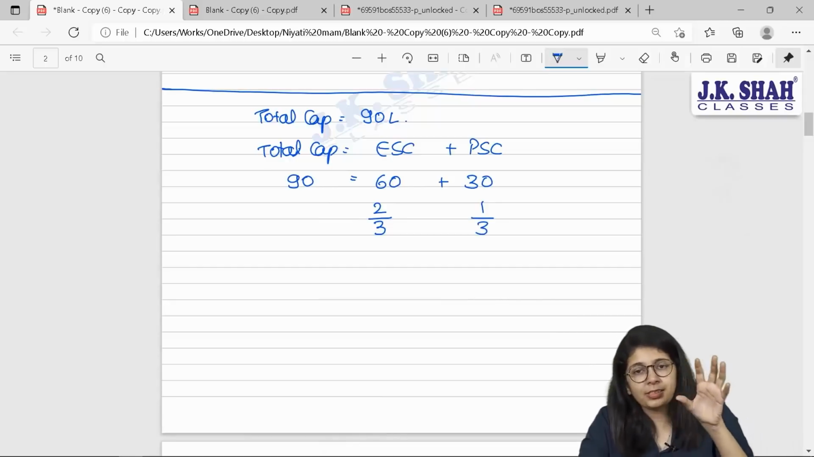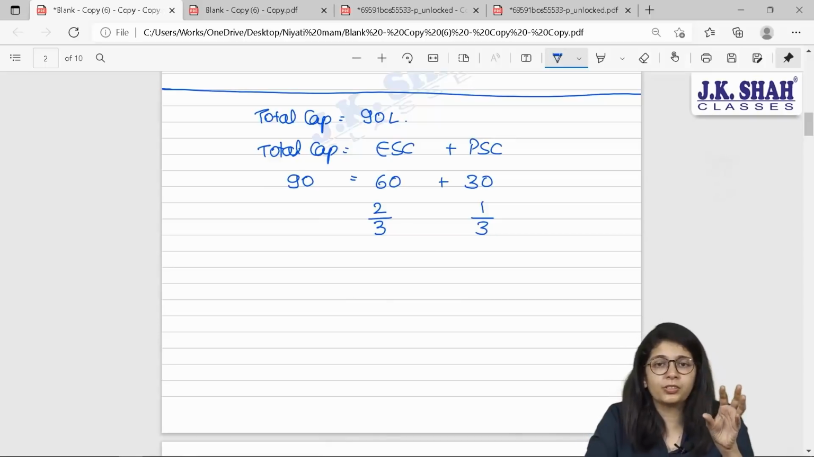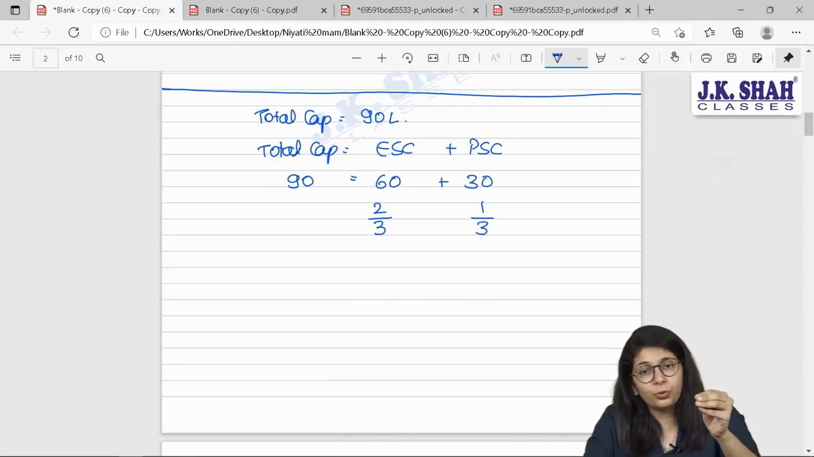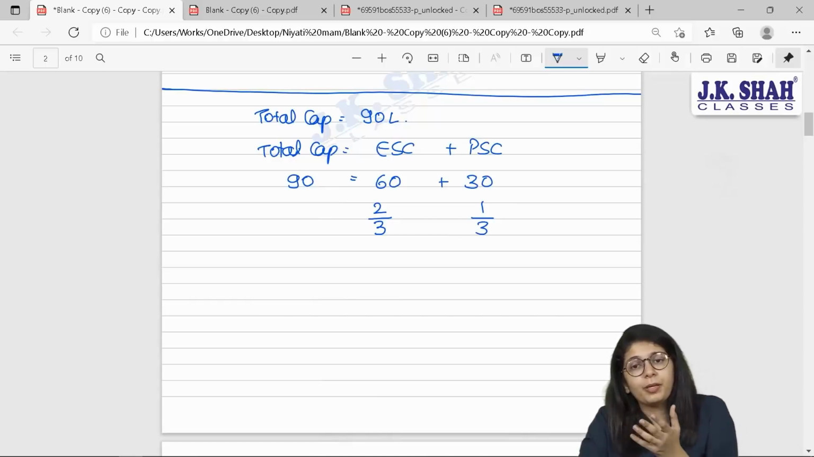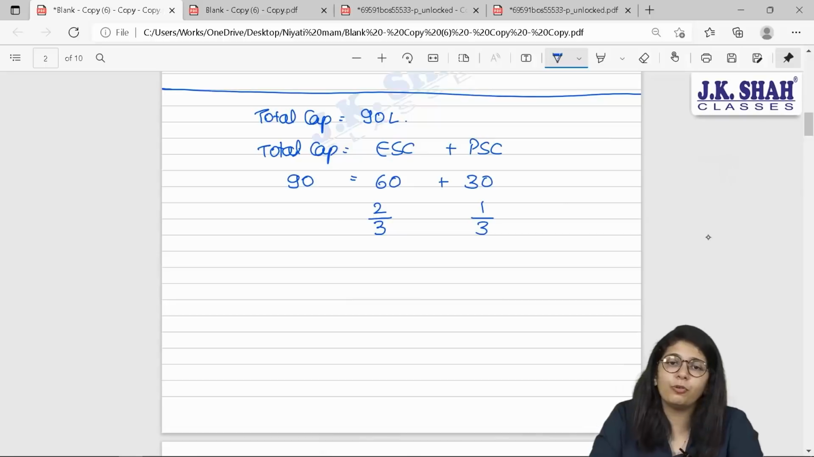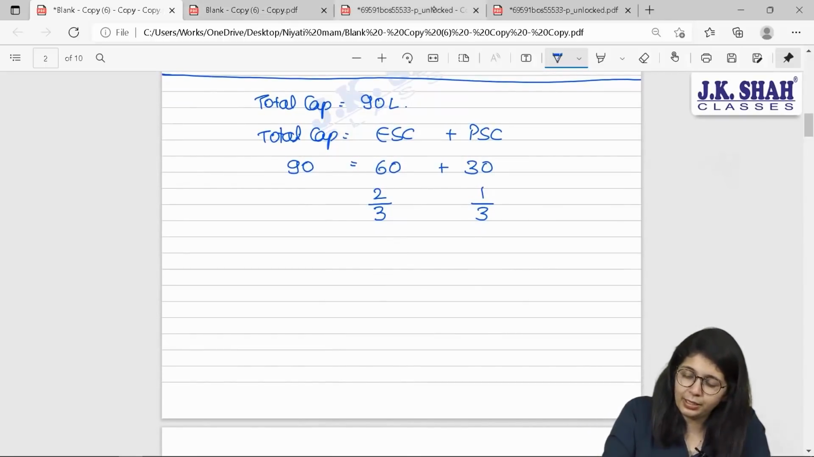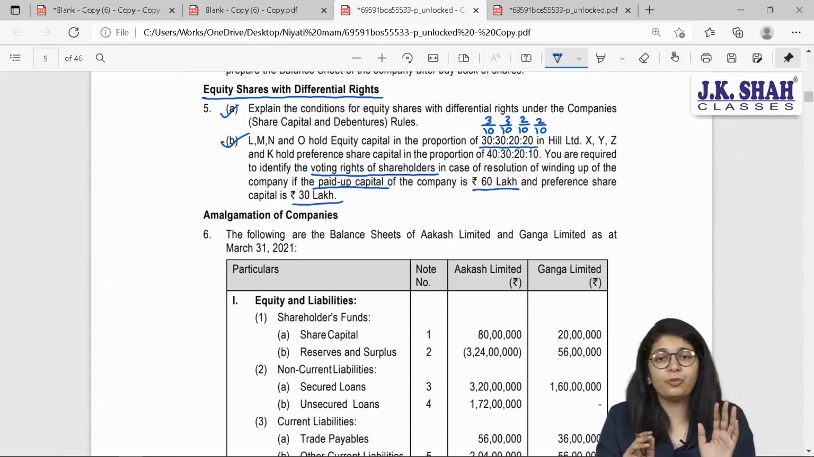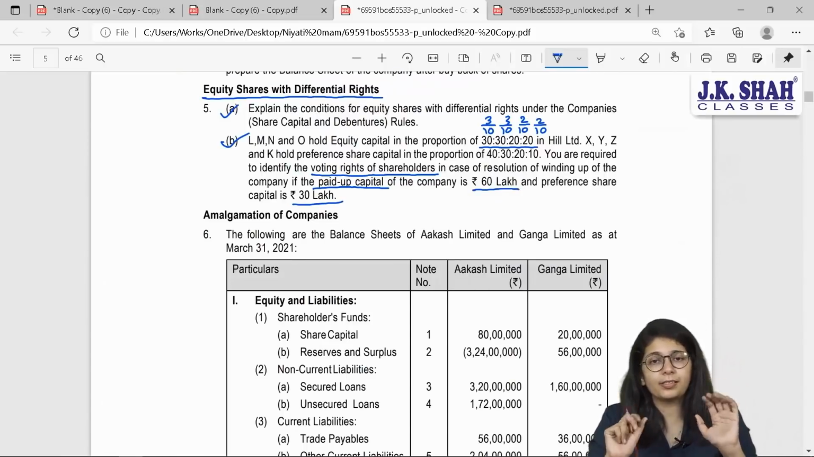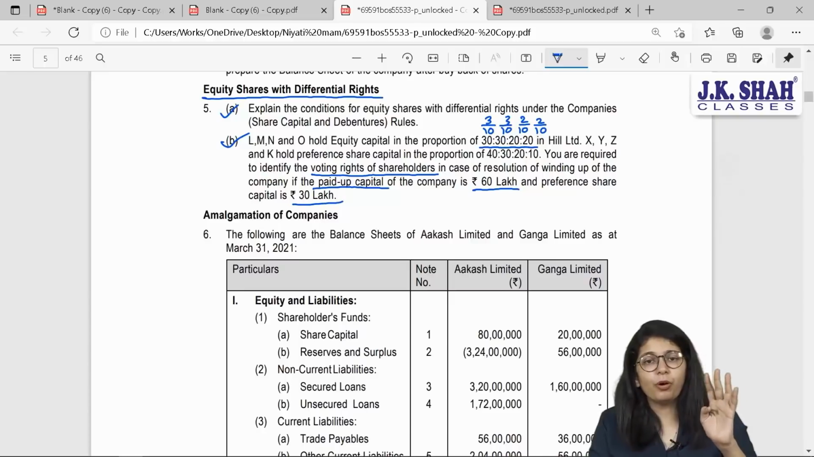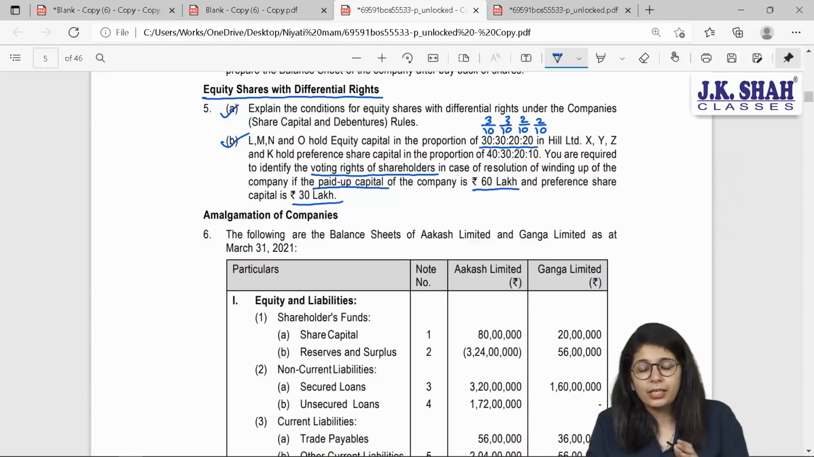So all the equity shareholders' rights shall be calculated on the basis of 2/3 of the voting power, and preference shareholders' voting rights will be calculated on the basis of 1/3 of the voting power. Now, how many shareholders are given in the sum? We have total 8 shareholders: L, M, N, O, X, Y, Z and K. First 4 are holding equity shares in the ratio of 3:3:2:2.